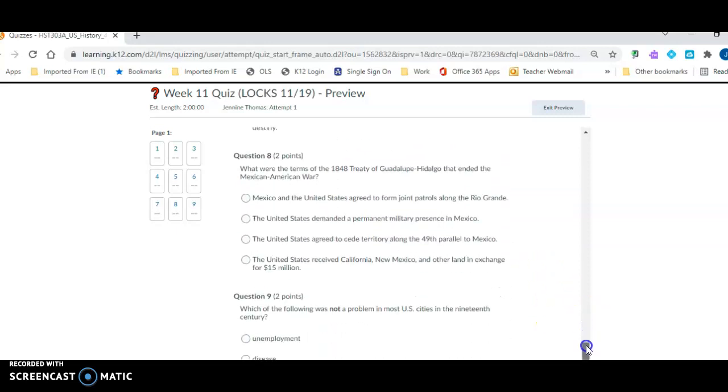Question number 8. What were the terms of the 1848 Treaty of Guadalupe Hidalgo that ended the Mexican-American War? A, Mexico and the United States agreed to form joint patrols along the Rio Grande. B, the United States demanded a permanent military presence in Mexico. C, the United States agreed to cede territory along the 49th parallel to Mexico. D, the United States received California, New Mexico, and other land in exchange for $15 million.